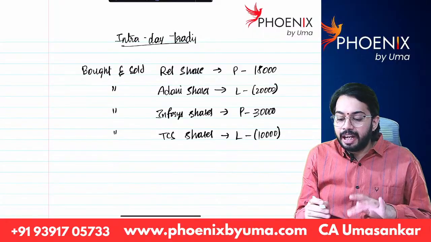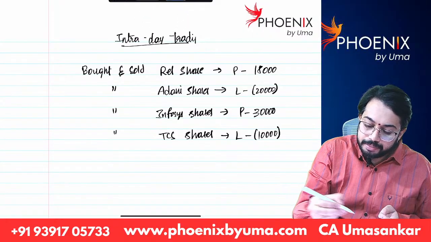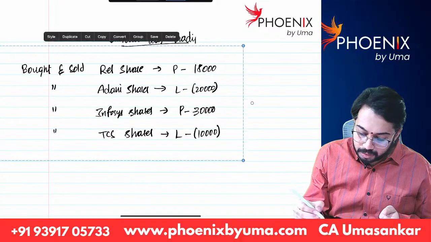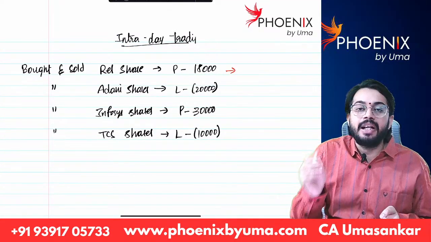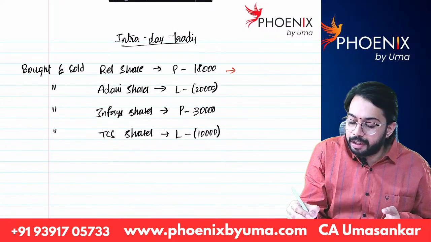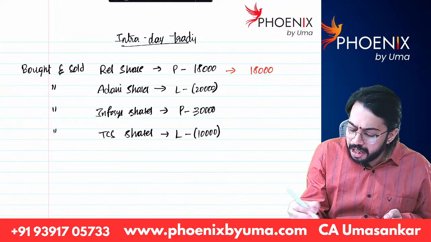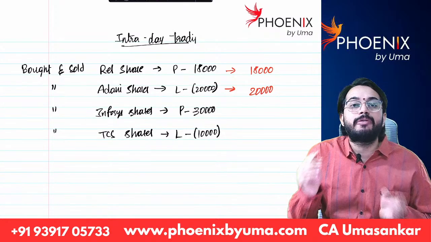Whenever you are calculating the turnover, you should ignore whether it is positive or negative. You should take the absolute figure. Even though it is negative, you have to take the absolute figure.